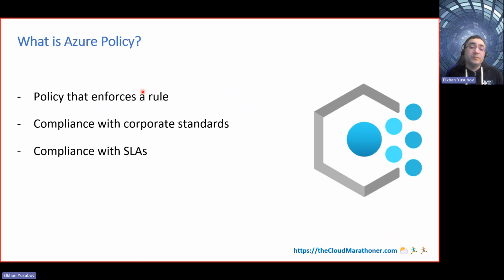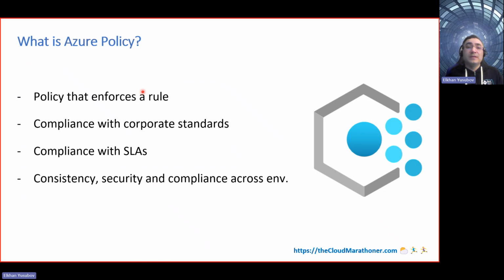It also helps make sure that any service level agreements you have, your compliance and regulations, are all intact and followed. And finally, it brings consistency, security, and compliance across all Azure environments.